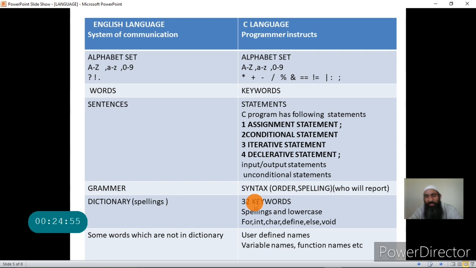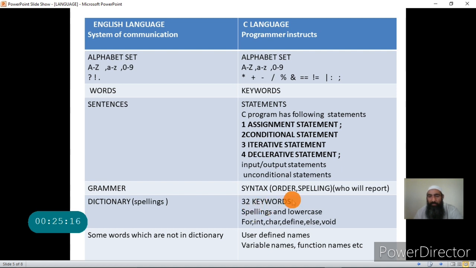Let me give an example of a keyword. Suppose for, int, char, define, else, void. These are the keywords. These are the words that we use in C. These are present in the dictionary of C. The total number of these words is 32. I will give you the list later on.